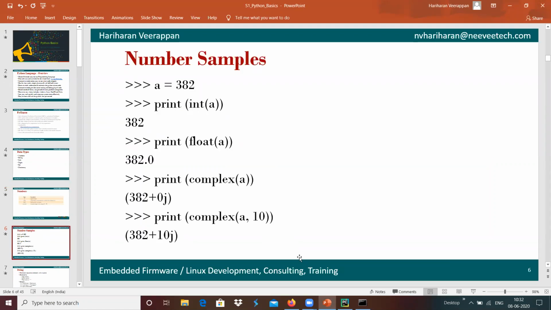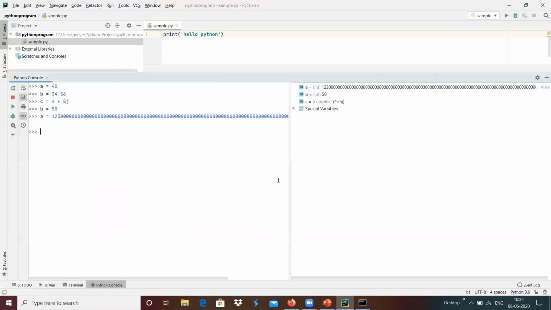For example, if we want to convert from one format to another format, how can we do it? For example, I am going to declare a float variable f equals 12.3234, and I want to convert it into the integer format.